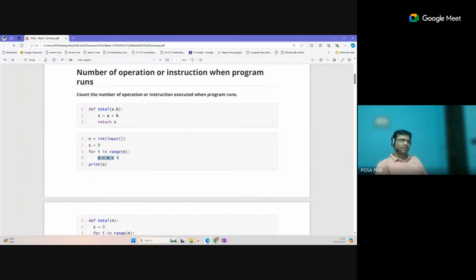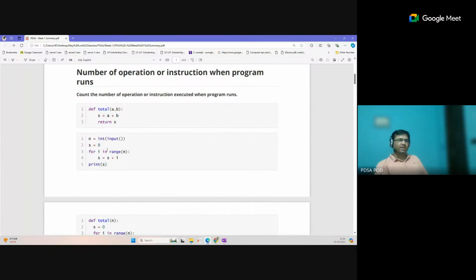Okay, same thing, this is also dependent on the input. So however many n values you give, this will also be executed that many times. Maybe this will be executed n plus one times, but this will be executed n times. Some constant things we generally ignore. And this last step, print s, is a constant operation. This will also execute only one time.